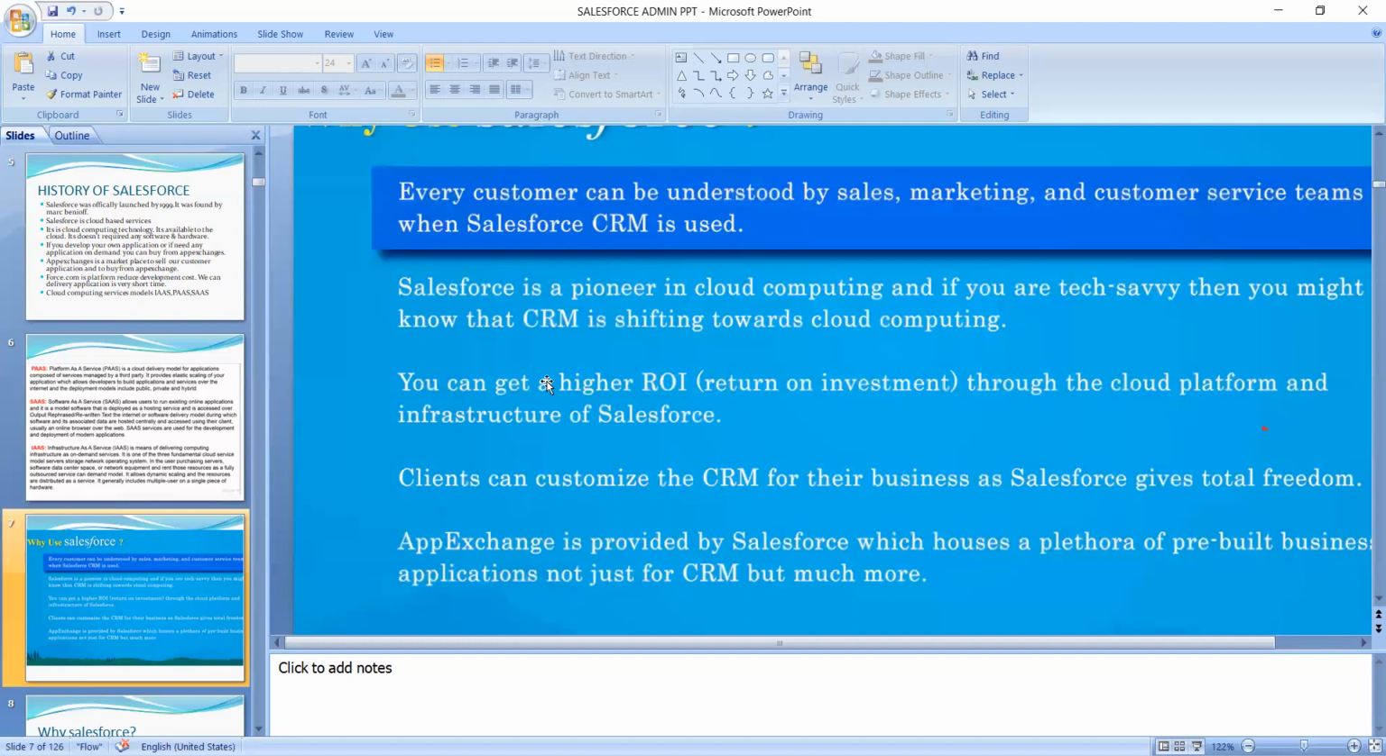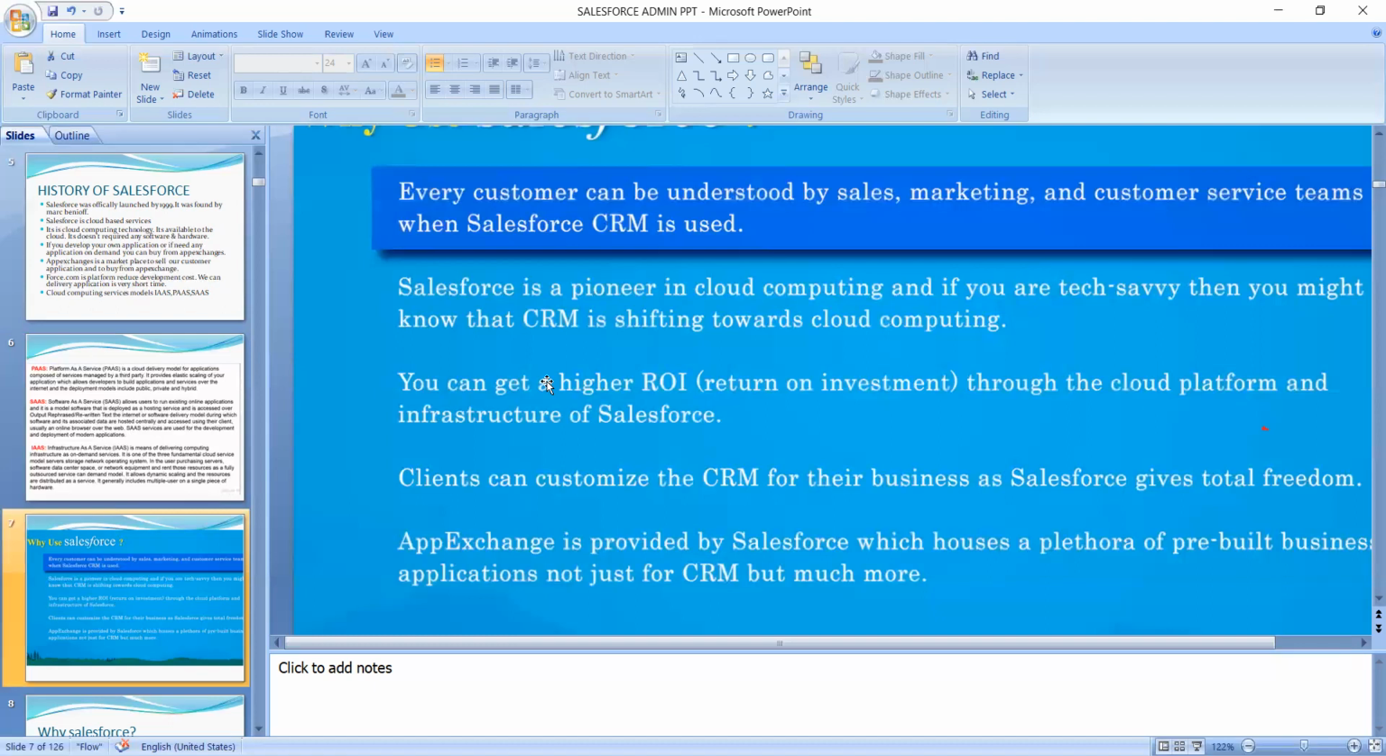When Salesforce CRM is used, it means Salesforce is a pioneer in cloud computing. If you are tech savvy, you might know CRM is shifting towards cloud computing. Before, it was there for the tech savvy only, but after, it shifted to cloud computing. It is a cloud-based service. That's why it uses the internet. We are using only the internet to use Salesforce. That's cloud computing.